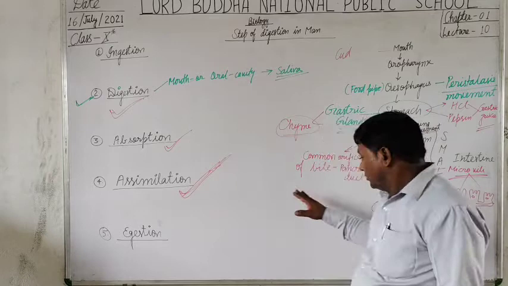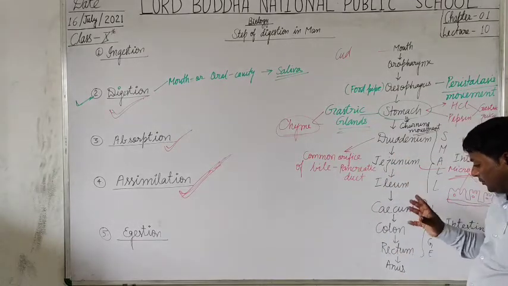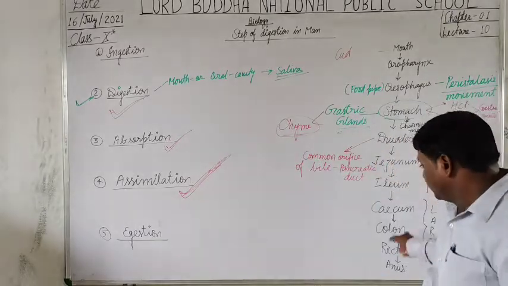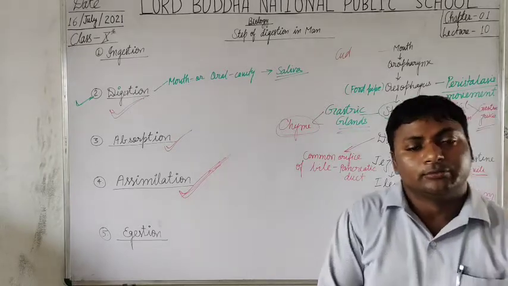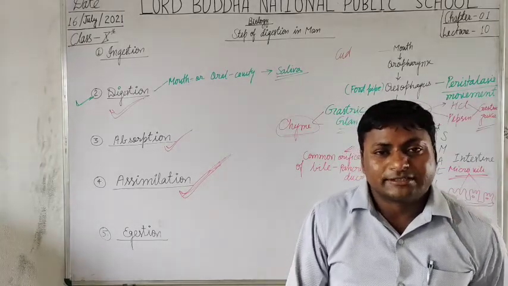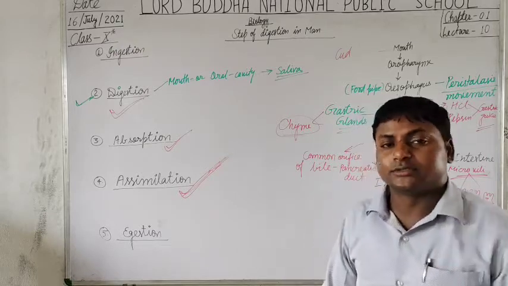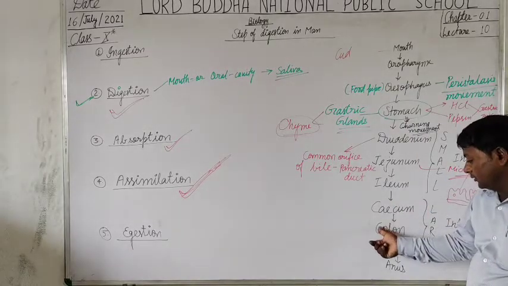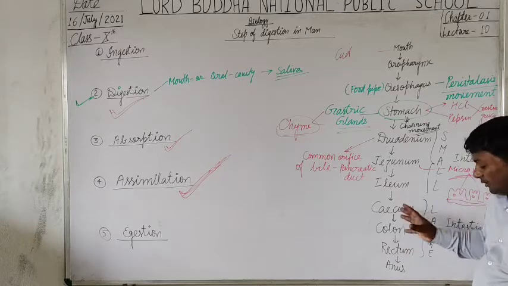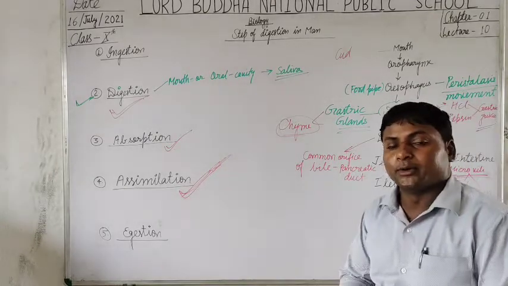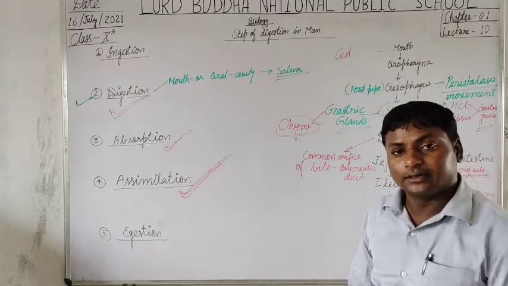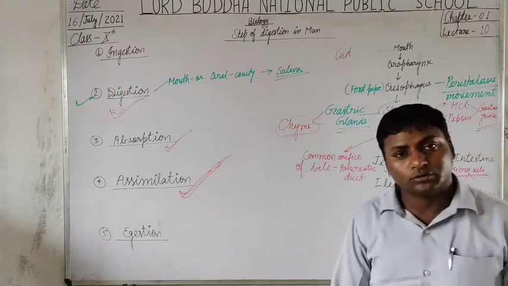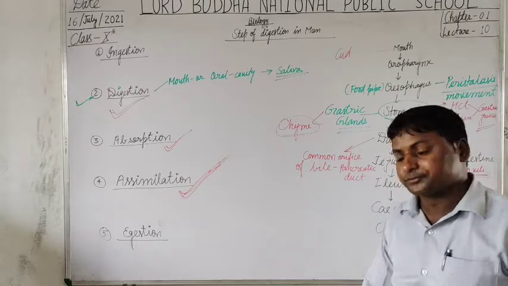Now, some digestion of food also takes place in the large intestine, if any kind of oils are present in carnivorous food, or you can say flesh or meat, then the inner wall of the large intestine also secretes some amount of enterokinase and hydrochloric acid that helps in the digestion of bones if they come with the food.